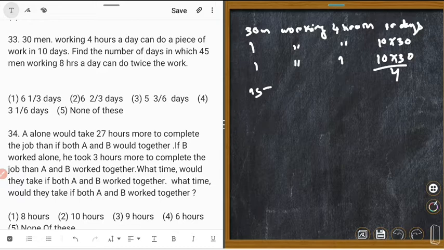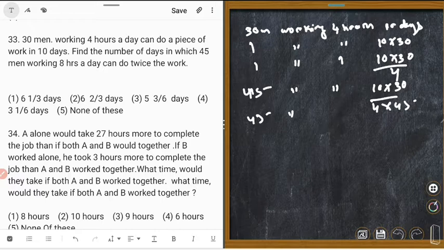Less time, less days. Could you understand? This is the day. So 45 men working 1 hour days needed is 10 into 30 upon 4 into 45. So 45 men working 8 hours. How many hours? Question is 32, 33. 40 men 8 hours. Could you understand it?